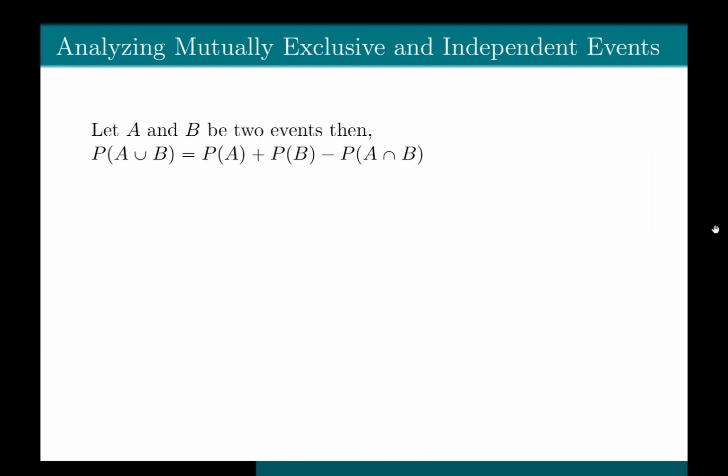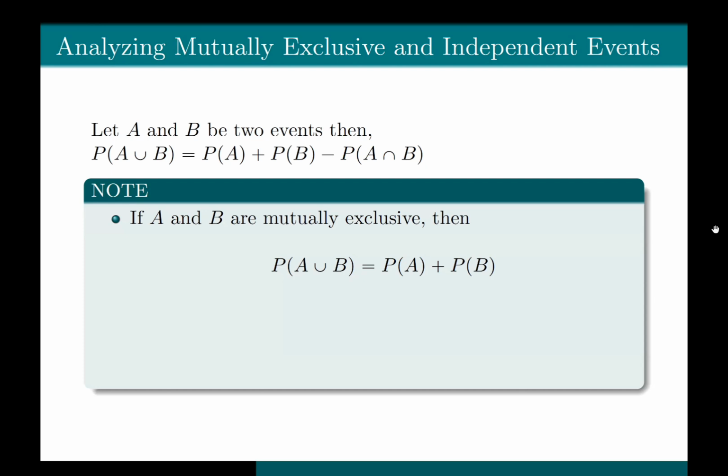Let's try to analyze mutually exclusive and independent events. Let A and B be two events, then probability of A union B in general is equal to probability of A plus probability of B minus probability of A intersection B.